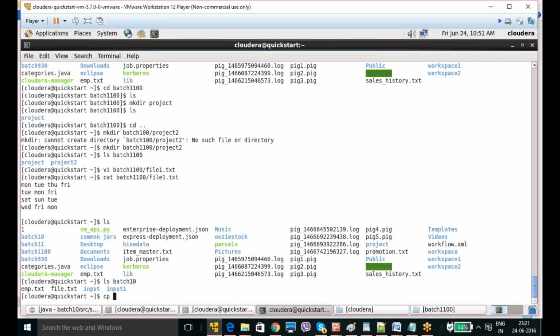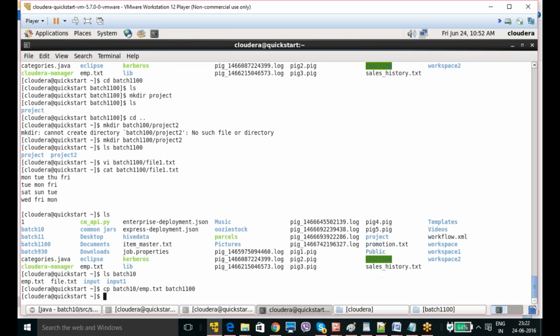Usually copy, but the shortcut is cp. cp batch10/emp.txt, and where you want to copy, batch1100. So to the batch1100 directory I am going to copy it. Okay, I copied it.